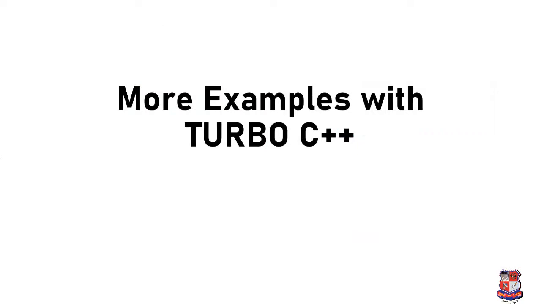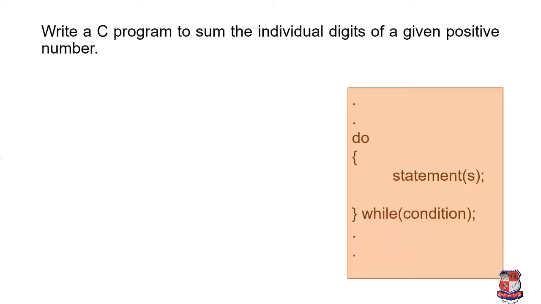Now we'll see some more examples with the use of Turbo C++. We'll start with the first, that is, write a C program to sum the individual digits of a given positive number. Okay, now first we have to discuss how to find the sum of the individual digits of a number.